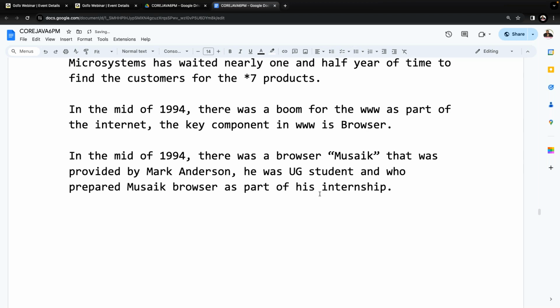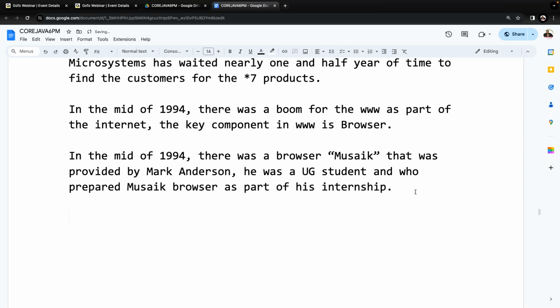To prepare this Mosaic browser, he took nearly $6.25 per hour as a stipend. In the project work, he took some stipend there, $6.25 per hour. He came from Illinois University, Chicago. Understand it clearly. That story is available, but it is not required for us. The point is that this person prepared the Mosaic browser, which was the browser in the mid of 1994.